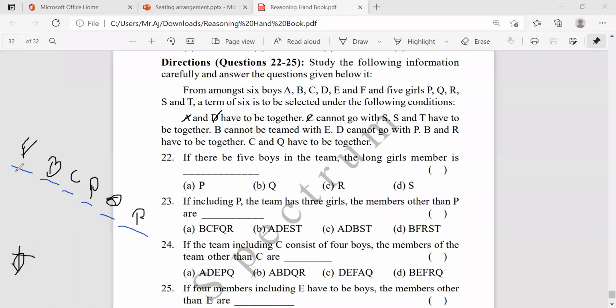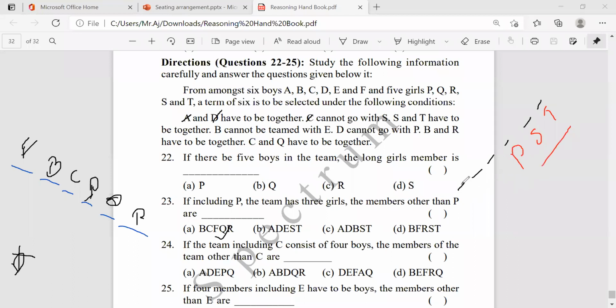Okay, so here the answer will be F, B, C, P already here, then Q, R. F, B, C, Q, R. Okay, let's check one more condition. If I take S and T, what will happen? There are 6 members. In the 6 members, P is already given. Suppose I take S and T together, right? S and T together, so 3 girls are completed.